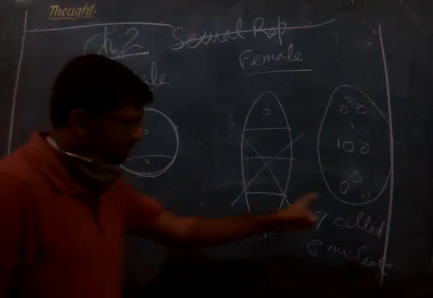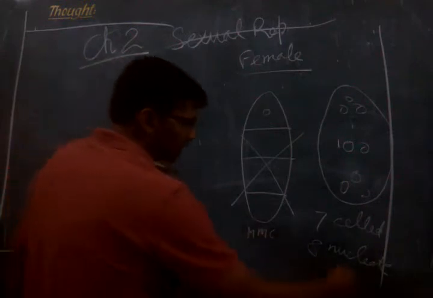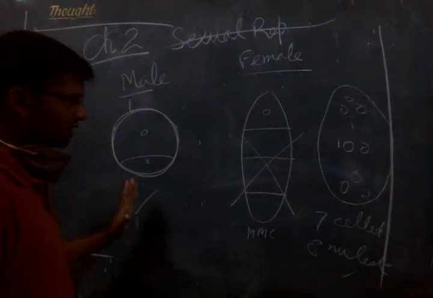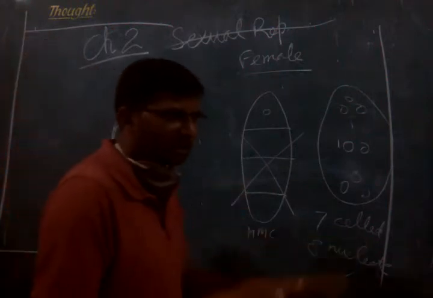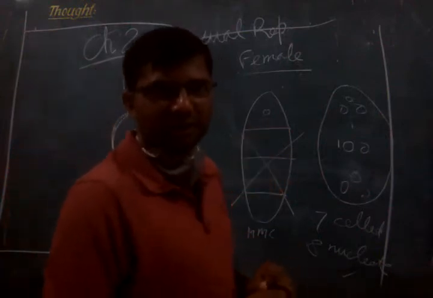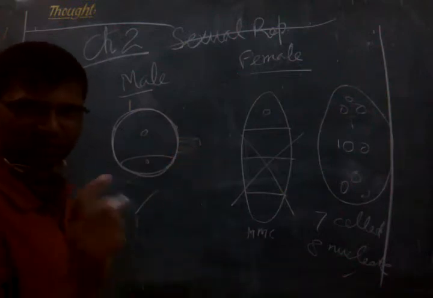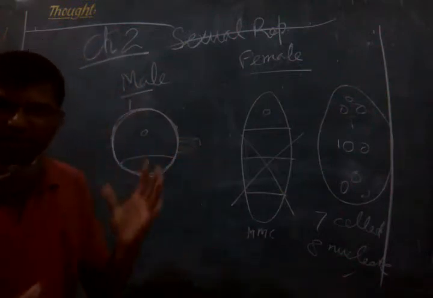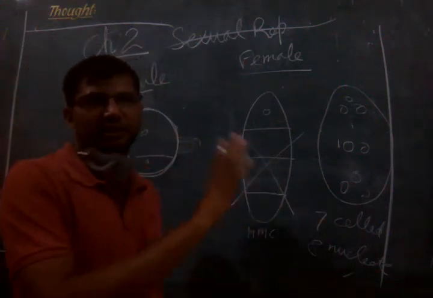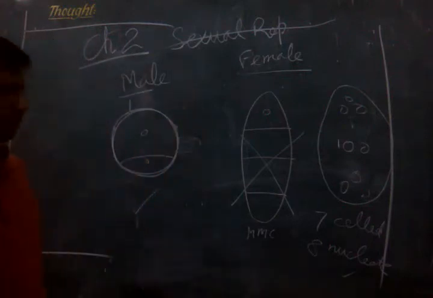Now, if you remember the structures correctly, it will be clear to you that both of these are non-motile. Pollen grain on its own cannot move. It does not have legs, it does not have appendages, it does not have flagella. Right? However, the outer structure, which is made up of sporopollenin, may be modified, having so many varieties of designs, architectures and shapes, right, which help the pollen to disperse.